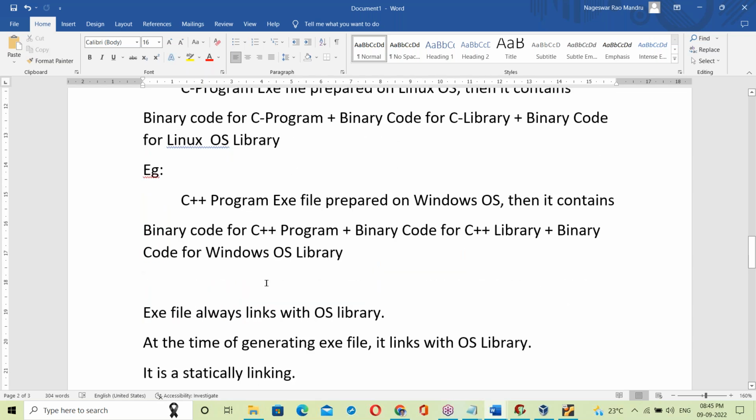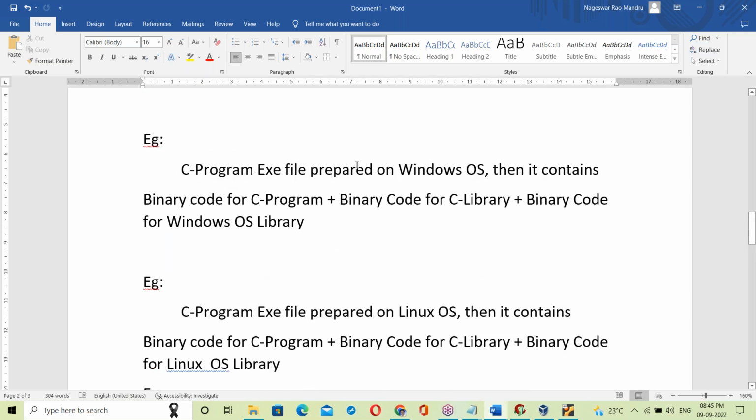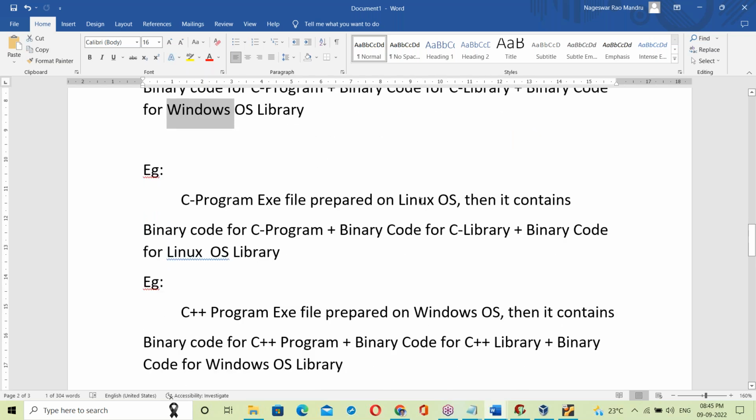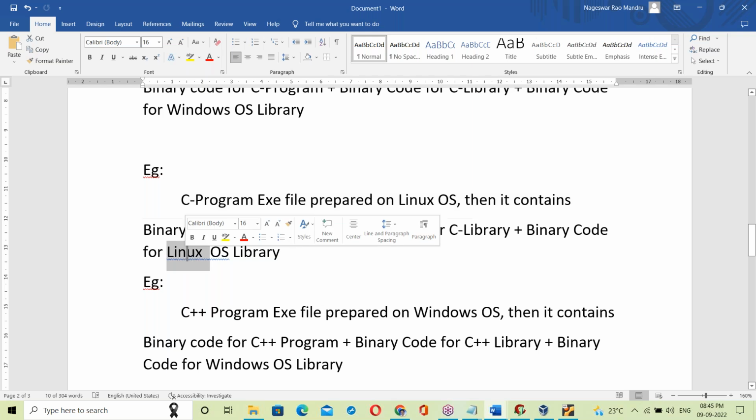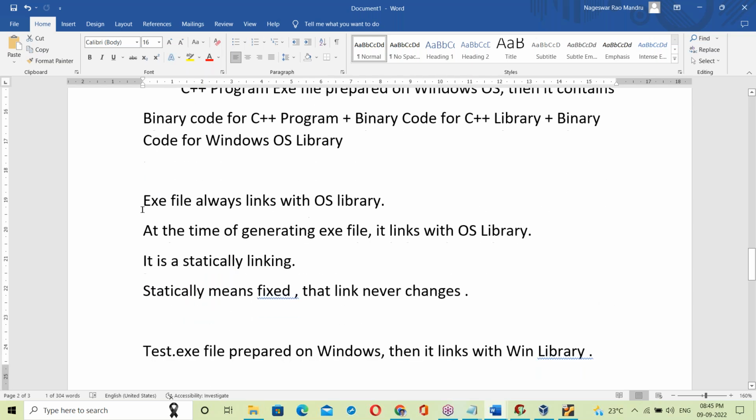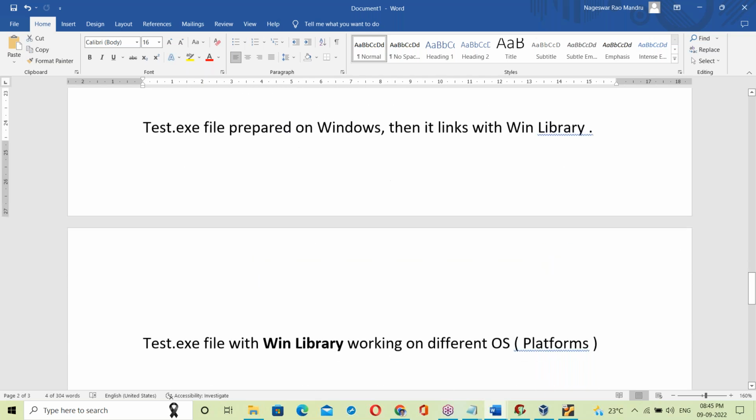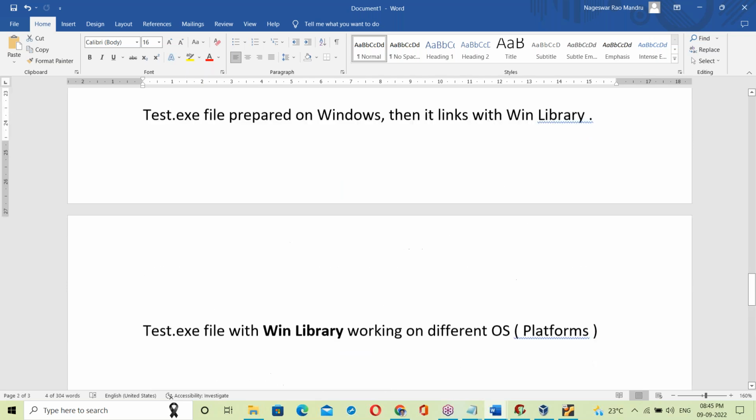If the exe file is prepared on Windows OS, it contains the Windows OS library. If the exe file is prepared on Linux OS, it contains the Linux OS library. So the exe file always links with the OS library, at the time of generating the exe file itself. It's static linking. Statically means fixed. That link never changes.